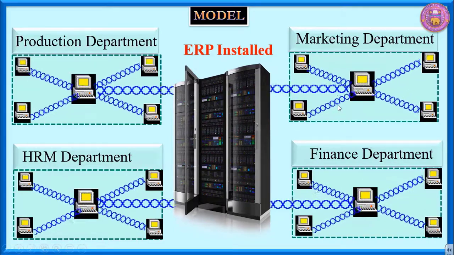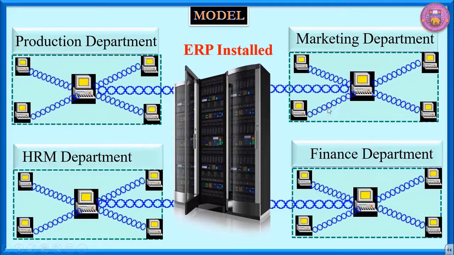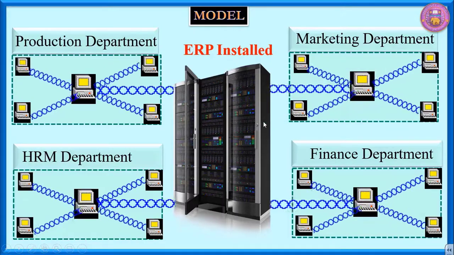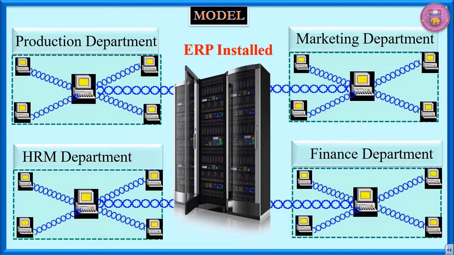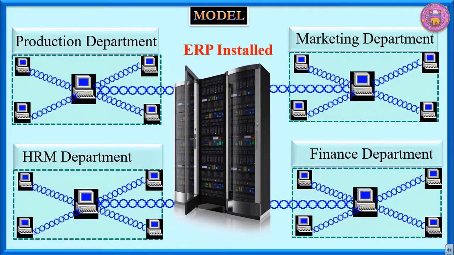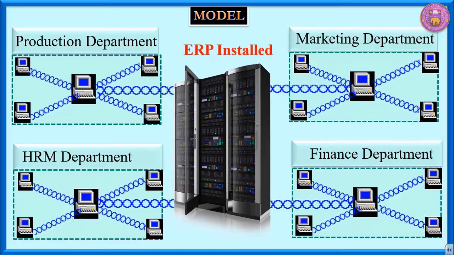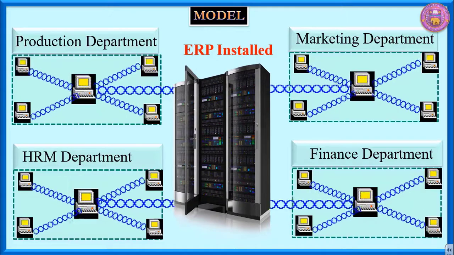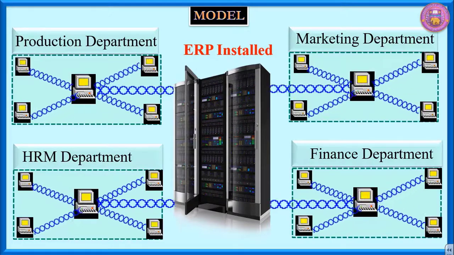It means the marketing department asks certain queries to the server. The server provides the required answer to the marketing department. All queries of the marketing department are fulfilled by the server supplying the required information. And this is the case with every department. If the production department wants to know some information about the marketing department, the ERP installed on the server will fetch this information from the marketing department and send it to the production department.